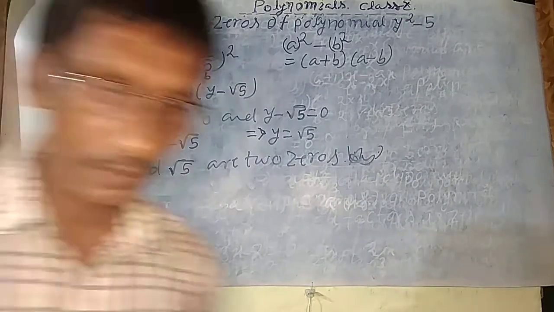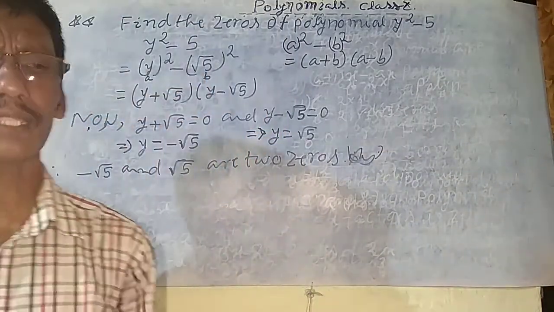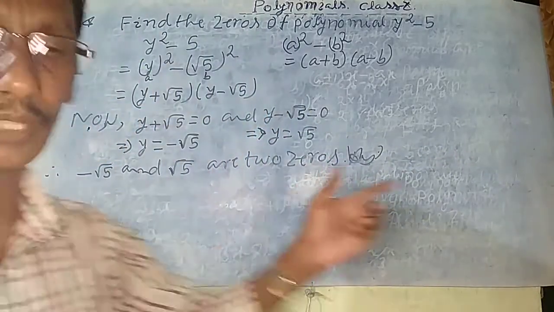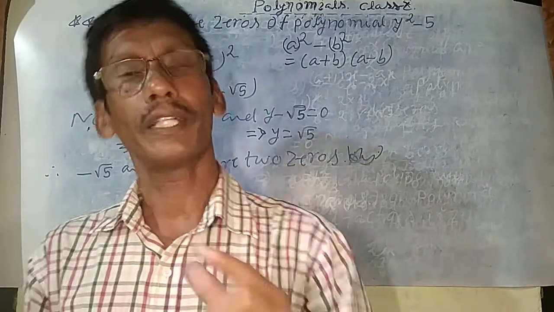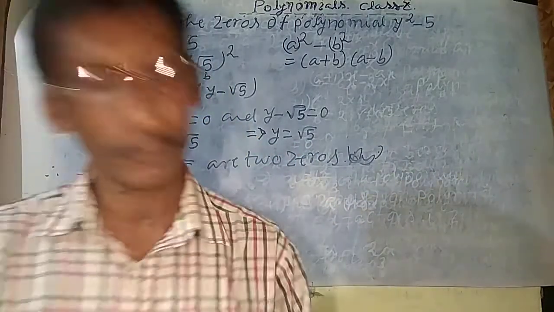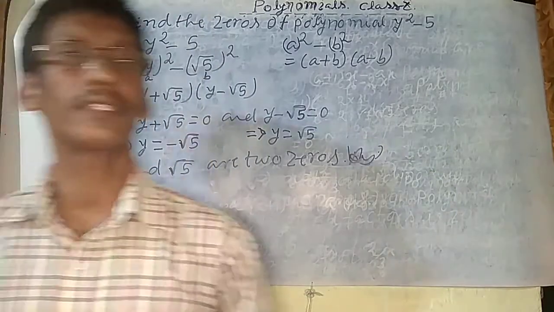So now in the next video class I will discuss the relationship between the two zeros and the coefficients of a quadratic polynomial. If the zeros are fine, then you will learn it easily. In the next class you will learn very quickly. Okay, thank you, bye bye.